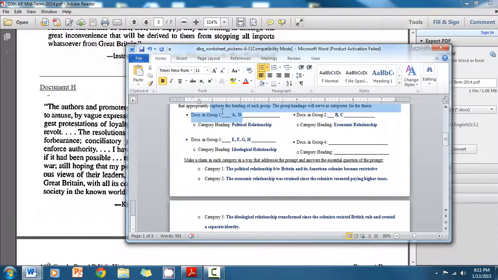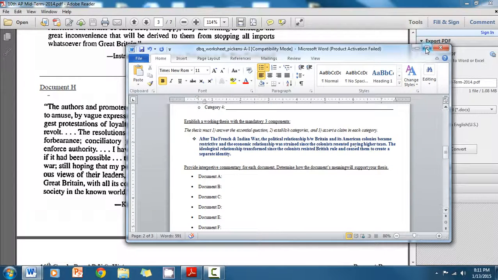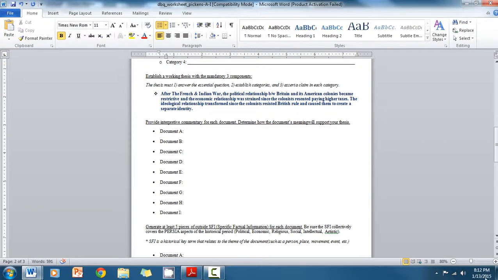Only look at those documents and then answer the question, how did things change? Only looking at these two documents, we talked about how the economic relationship changed, coming up with this claim. We only looked at these 4 documents to talk about how the ideological relationship changed, and we came up with that claim. And so we put all those things together in a working thesis. And so this is right now our thesis statement.